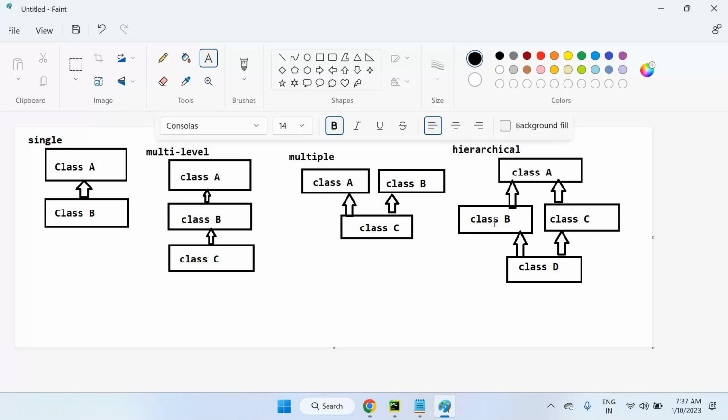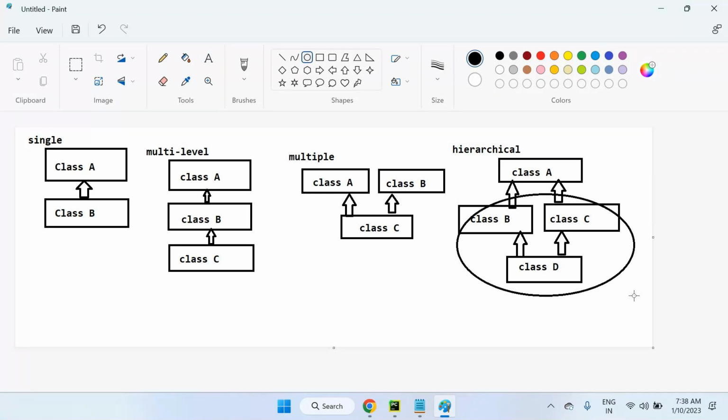B, C, D is multiple. Got my point? Only these three, B, C, D, are multiple. So look at this. B, C, D is multiple inheritance. Here multiple is involved. A, C, D is multi-level involved. A, B, C is hierarchical also involved. So this is the combination of hybrid inheritance: multiple, multi-level, as well as hierarchical combination only.